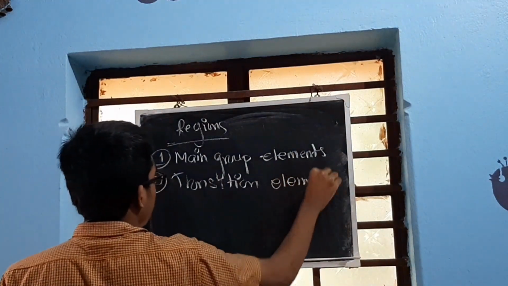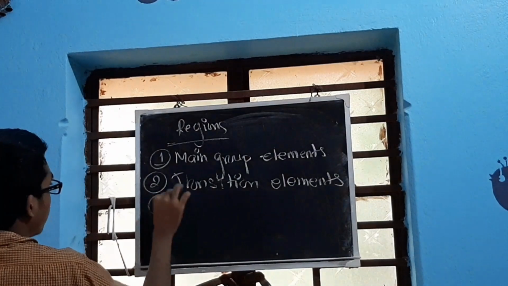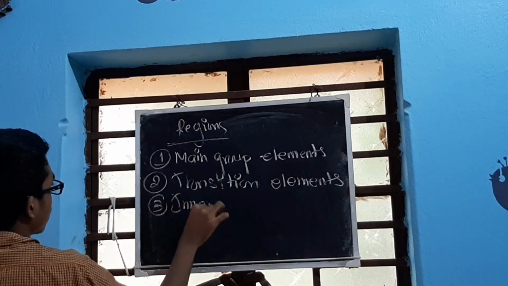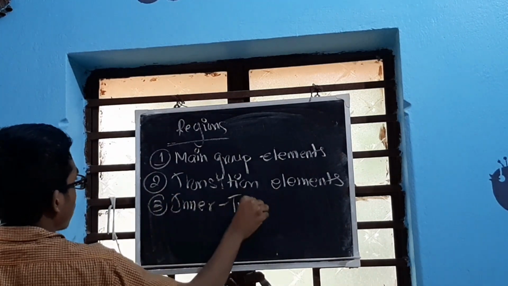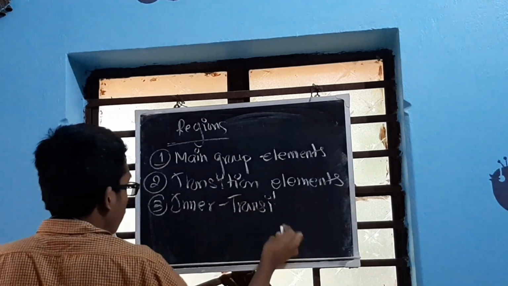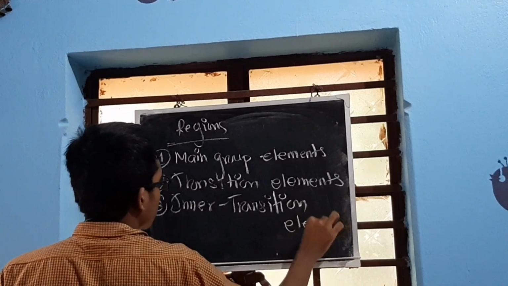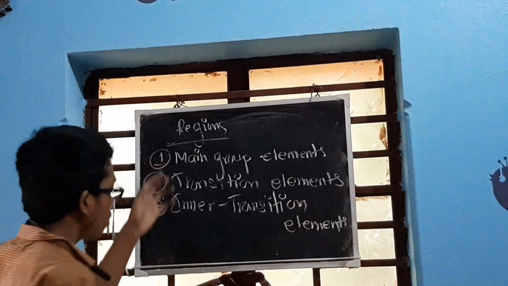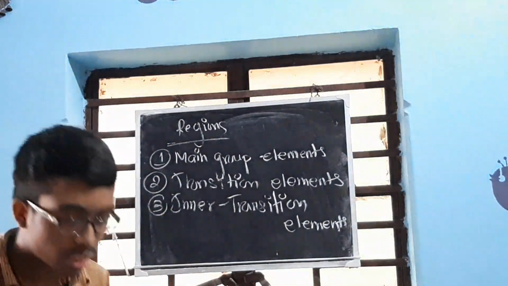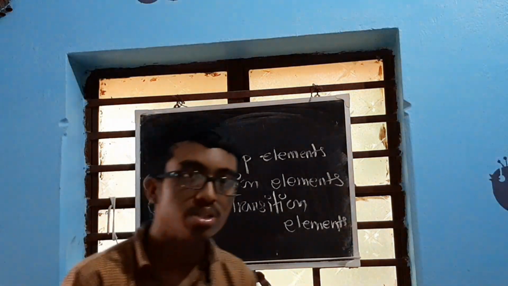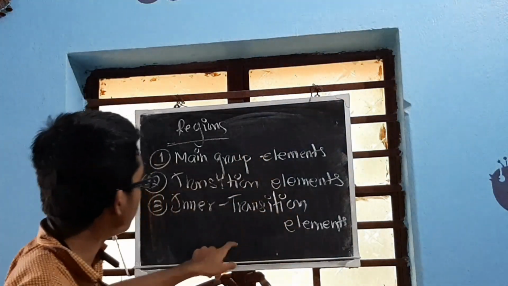And number 3 is inner transition elements. So these are the 3 main regions of a periodic table.